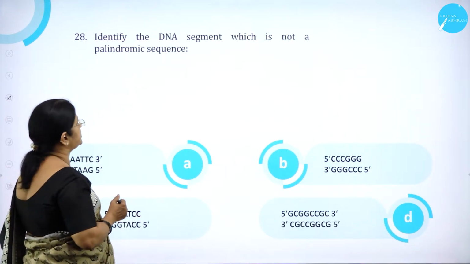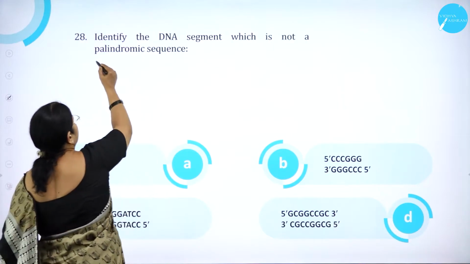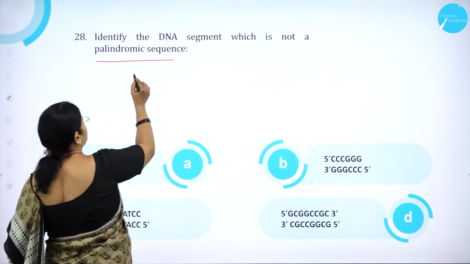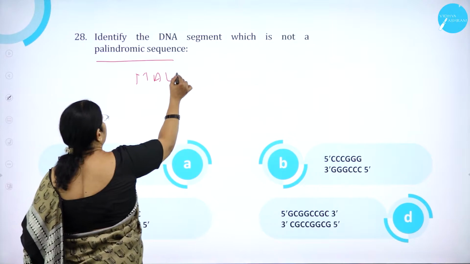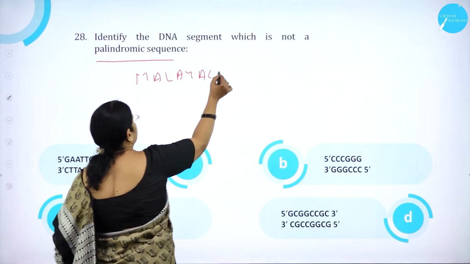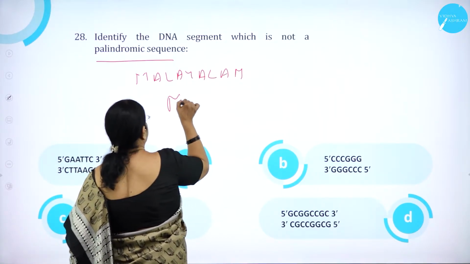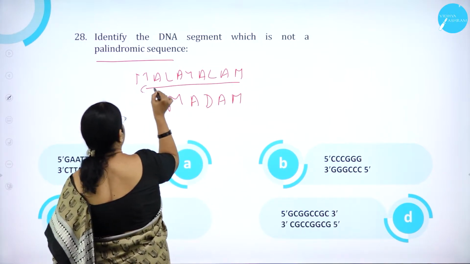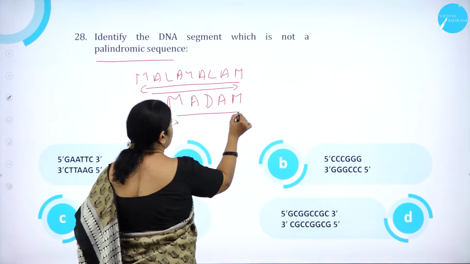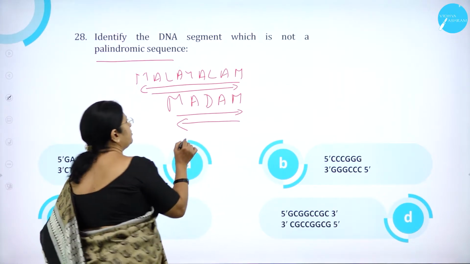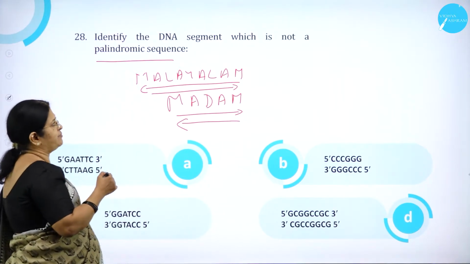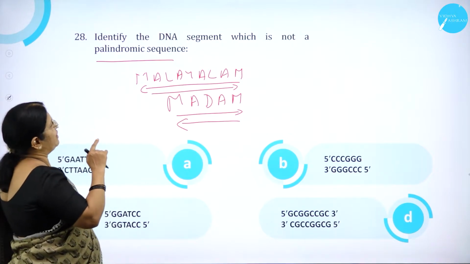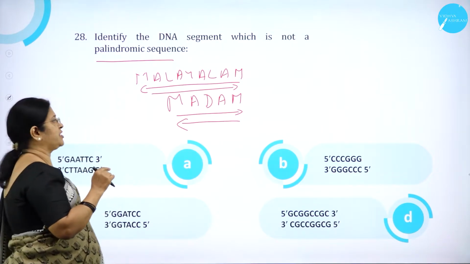Identify the DNA segment which is not a palindromic sequence. What is a palindromic sequence? For example, Malayalam, Madam. You read from here, it is the same. You read from here, it is the same. So when you read from both sides, it is the same. So which is the segment which is not a palindromic sequence?